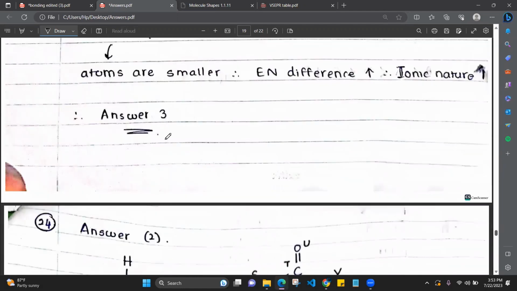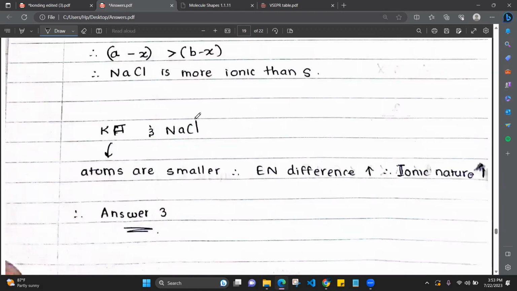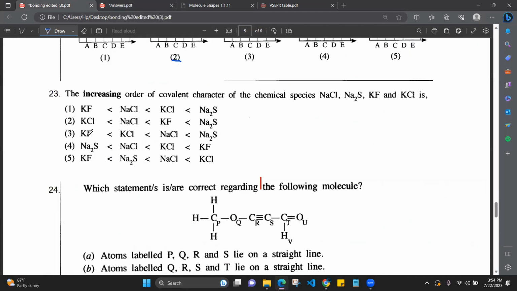So in potassium fluoride and sodium chloride, if we compare, the potassium and fluorine atoms are smaller than the sodium and chlorine atoms. If atoms are smaller, the electronegativity difference is greater. Therefore, the ionic nature is greater, right? So the answer is answer number 3.